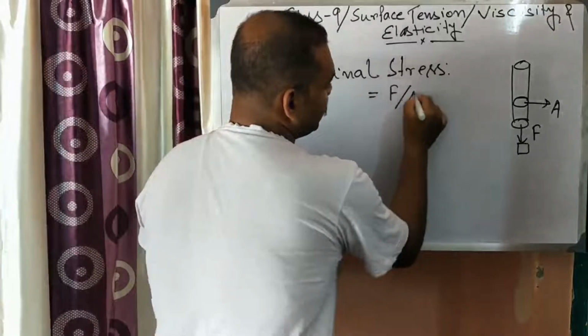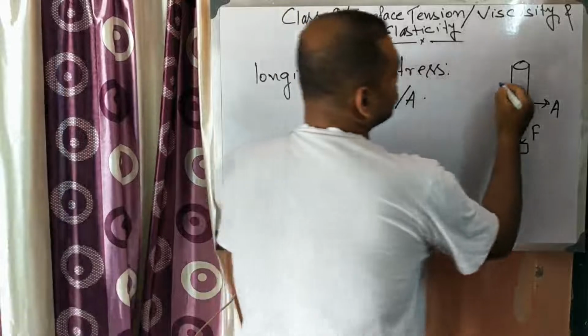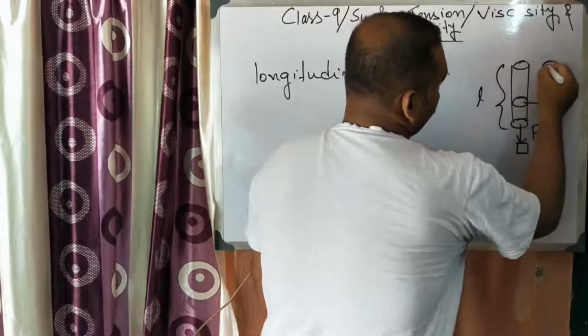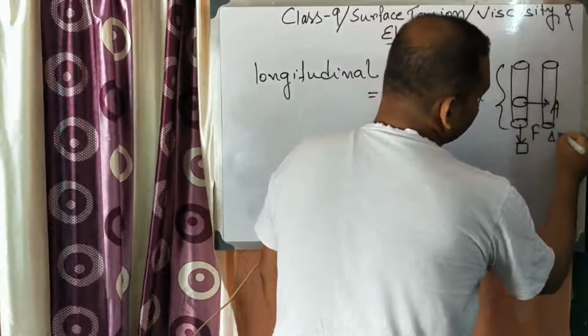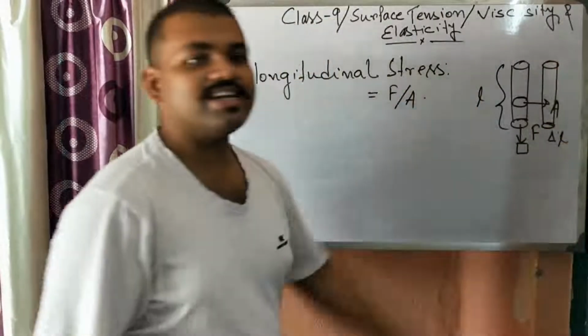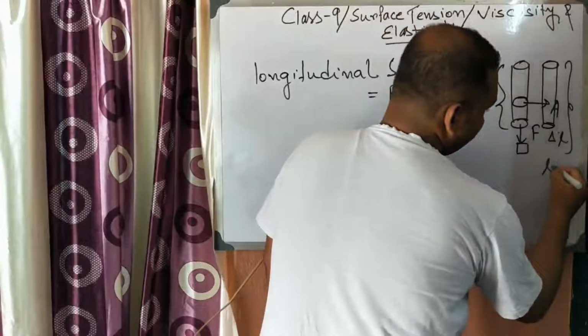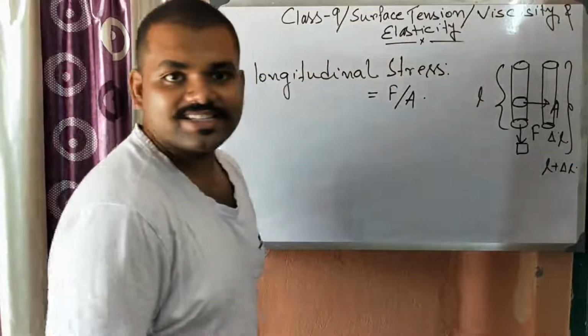force per unit area. Now, if on application of force, at first the length is L, and on application of force, the wire increases its length by del L. Del L is the increase in length. So, what is the length after? L plus del L. So del L is the change in length.